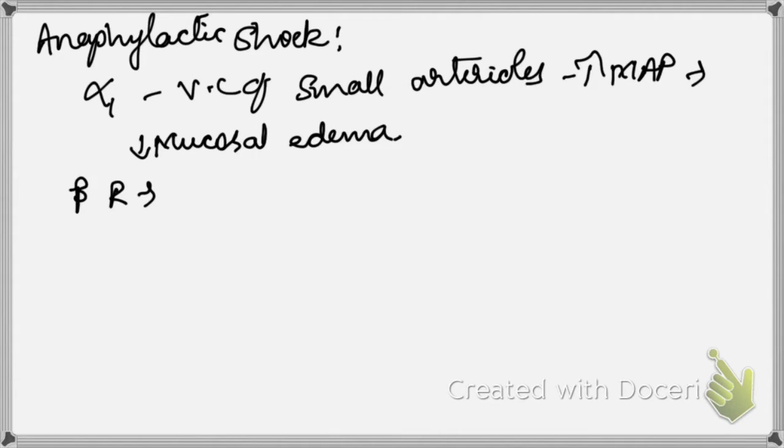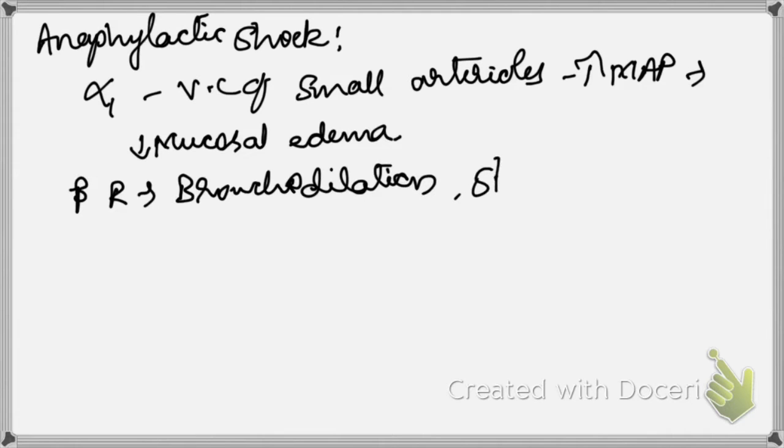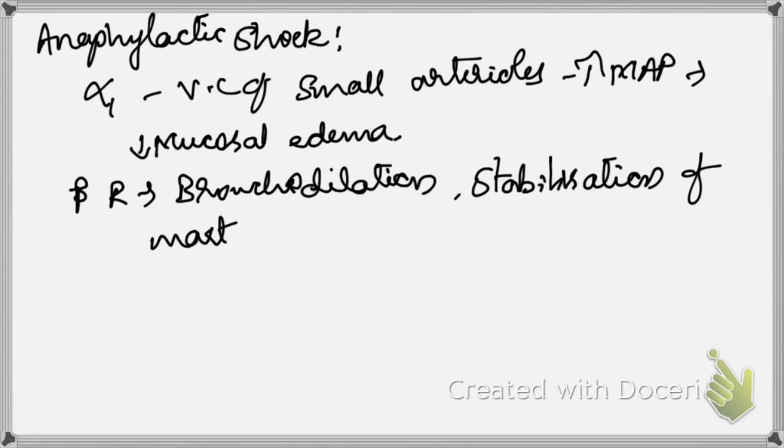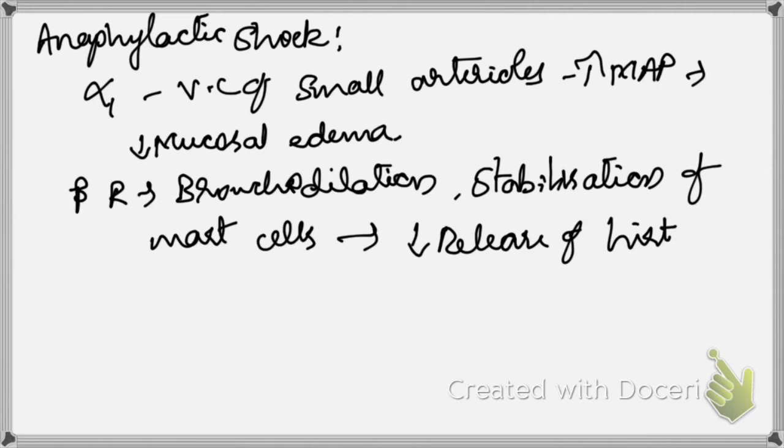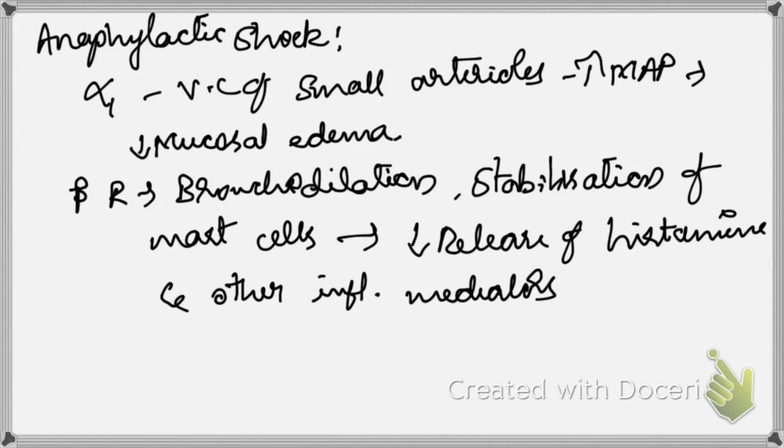Via the beta receptors, mainly beta 2, it causes bronchodilation. It will also stabilize the mast cells present in the bronchi. When mast cells are stabilized, it reduces the release of histamine and other inflammatory mediators. So bronchospasm and excessive secretions, which are also features of anaphylactic shock, are countered by the beta receptor action of adrenaline. So it is called the drug of choice in anaphylactic shock.